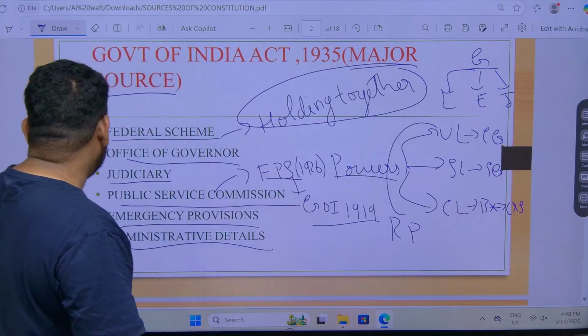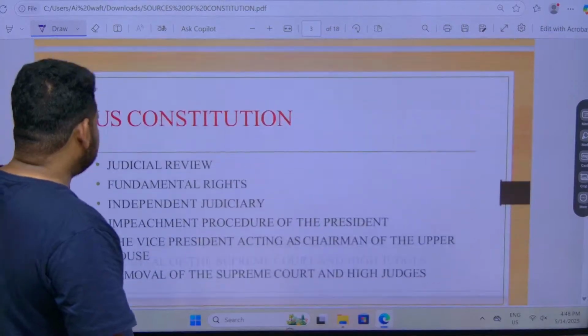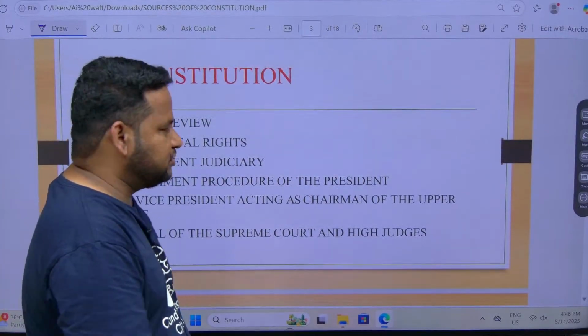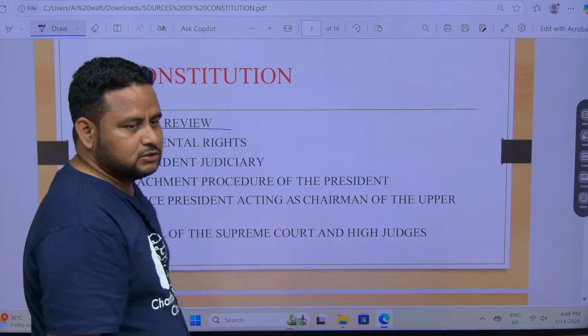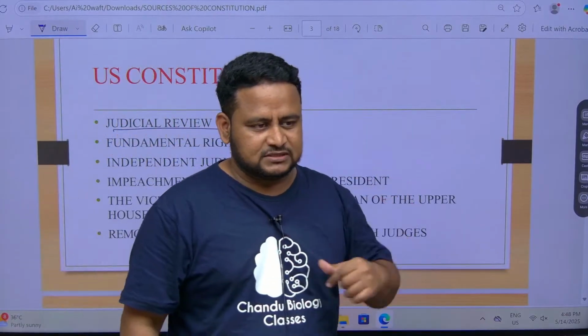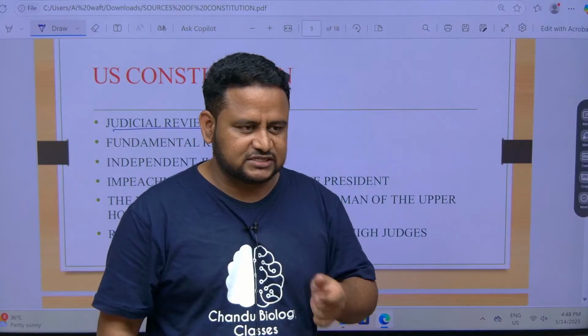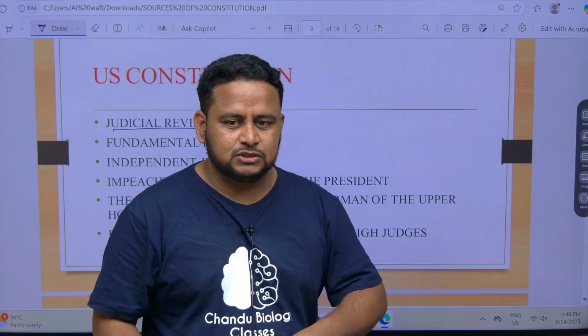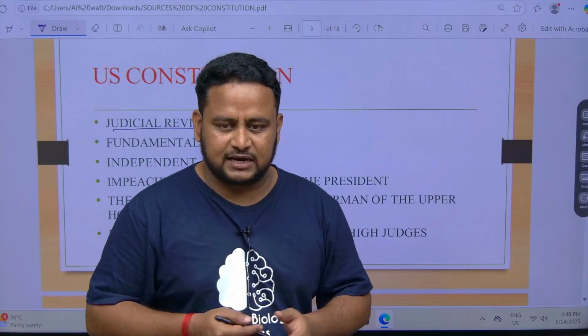Okay. Next, let us move forward. Next, coming to US Constitution. Very important. First thing is what? Judicial review. Judicial review, already I told you. Suppose a legislature makes some law which is against the provisions of the Constitution. That time what will happen? Judiciary will come into picture, that is Supreme Court or High Court.